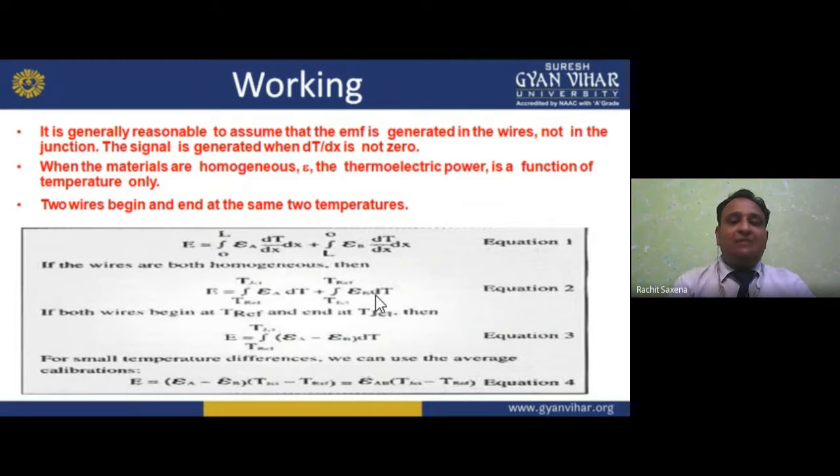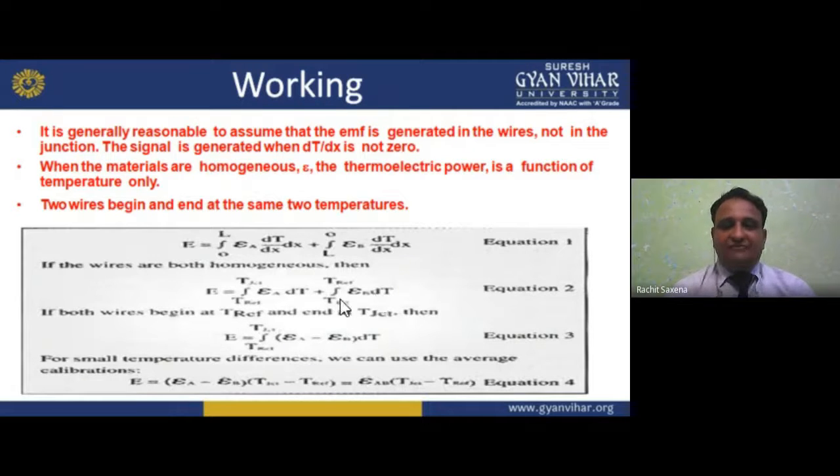When the materials are homogeneous, the thermoelectric power, E, is a function of temperature only. When materials are homogeneous, what is it a function of, my dear student? Temperature only. So we have two wires that begin and end at the same two temperatures.